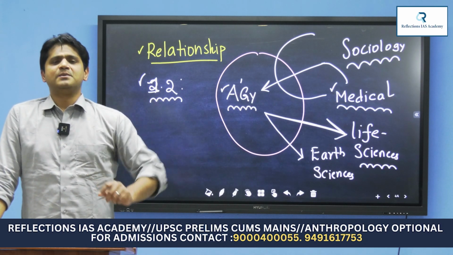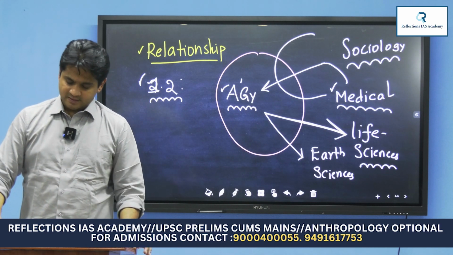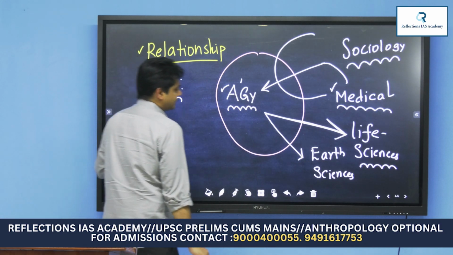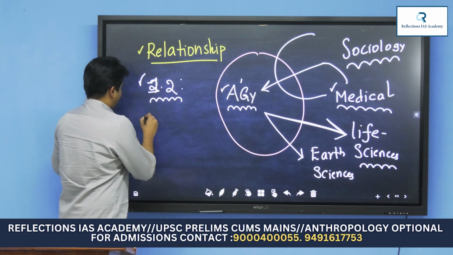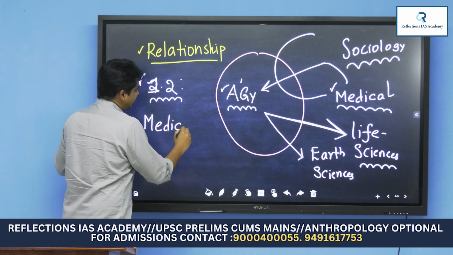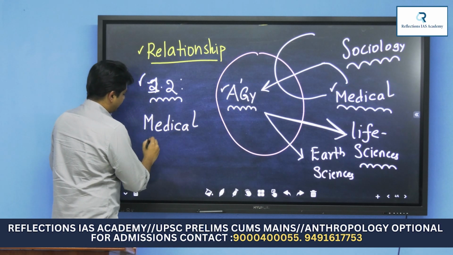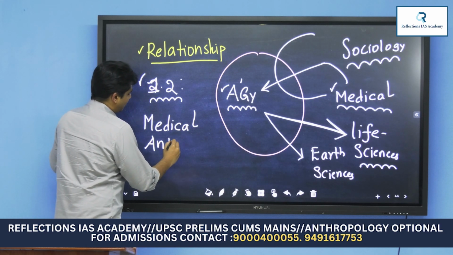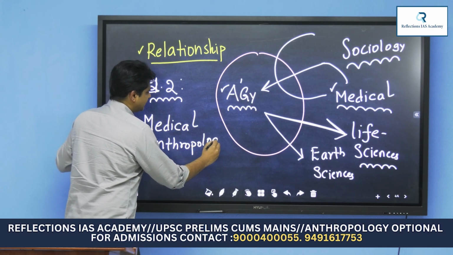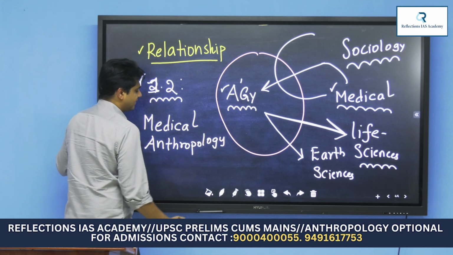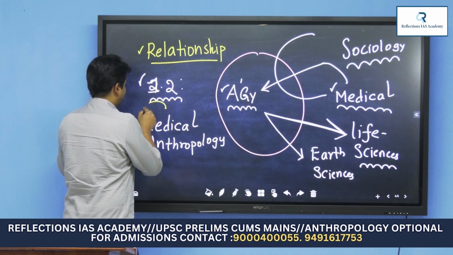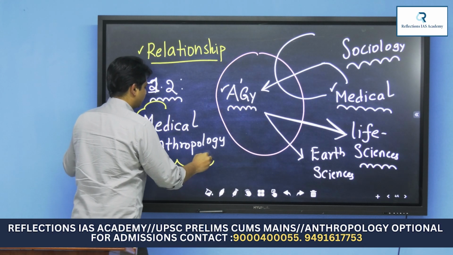It's just understanding the relationship of anthropology with other disciplines. I'll just give one simple and beautiful example. There is one subject, or there is one component called as medical anthropology. Observe carefully. And medical anthropology, though it is not in our syllabus, but just to make you guys understand how anthropology is related to other disciplines, I am giving you this example.